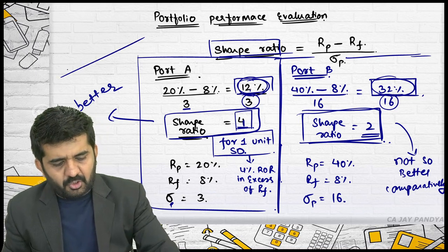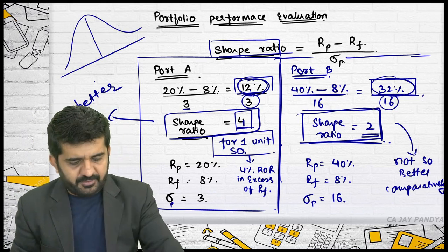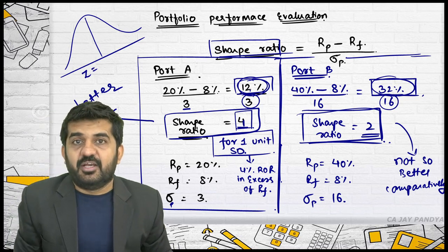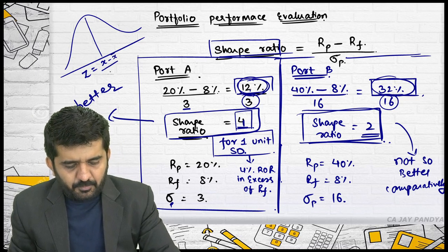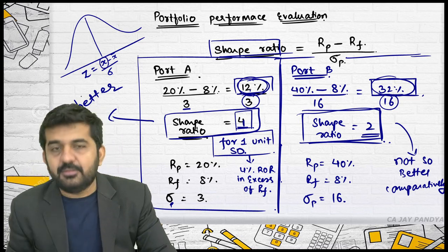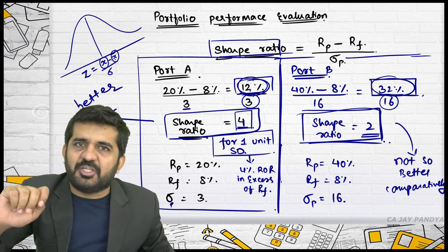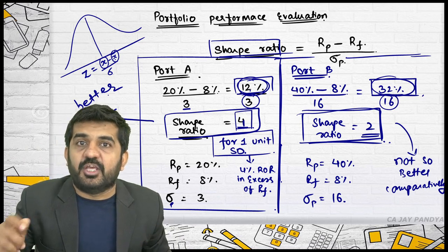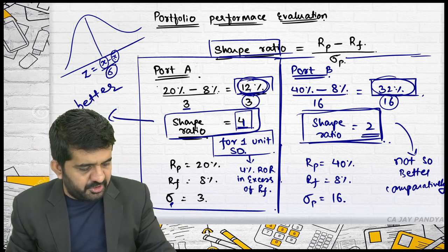Is it all right? Believe me, this formula you learned somewhere. You've done that normal curve at your lower standard? Yes. Is it alright? This is something like the normal curve. There was a concept of Z, the normal variate. What was Z? X minus X bar upon standard deviation. What is the actual variable? What is the average of the actual variable? Here we are not talking about average. Here we are talking about risk-free rate of return. So we are not comparing it with average. We are comparing it with risk-free rate of return divided by standard deviation. This looks like this.